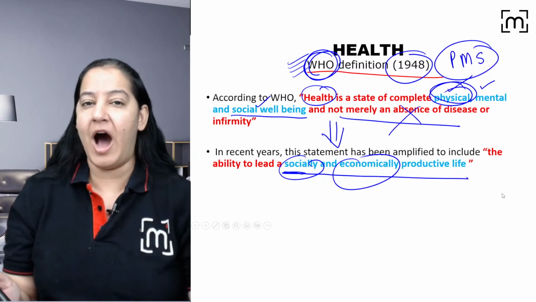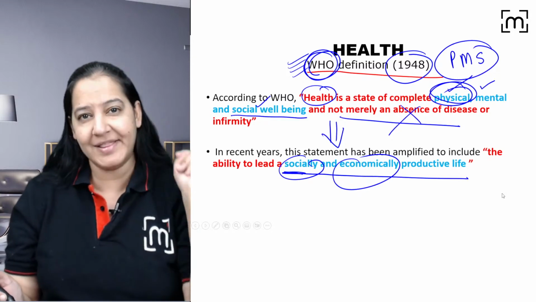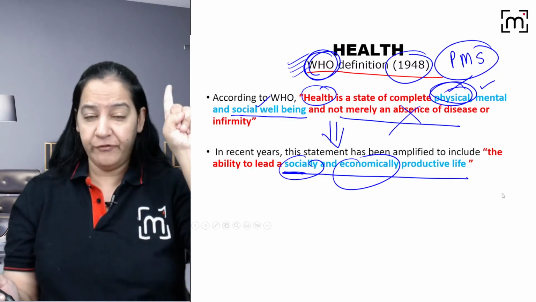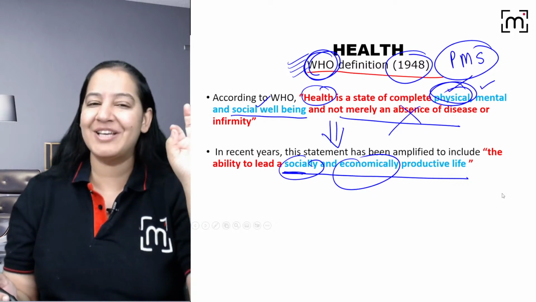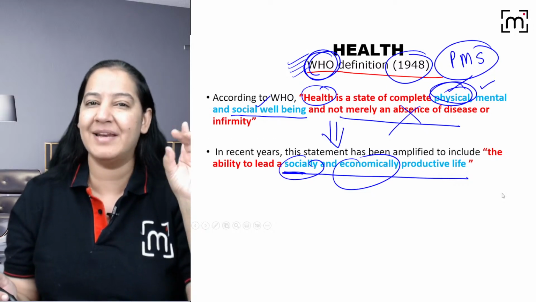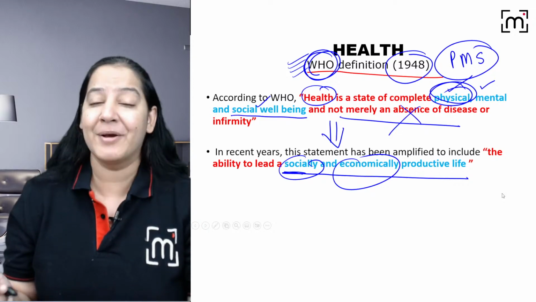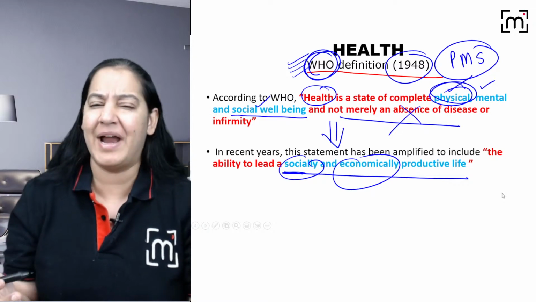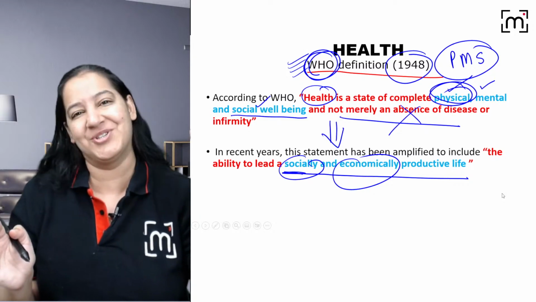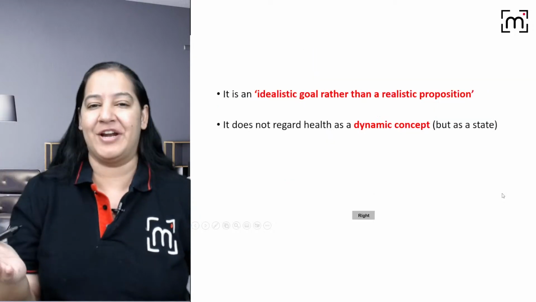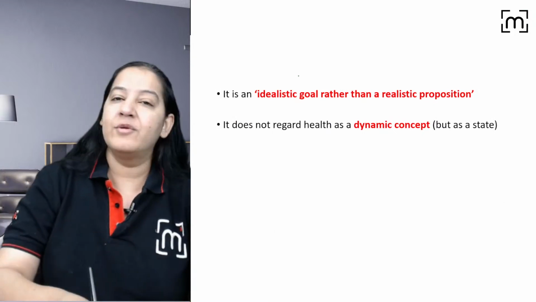Now ask yourself, do you fit this definition? Are you healthy? Are you physically, mentally, socially healthy? I guess most of the students are physically and socially healthy, but mentally they sometimes feel depressed because of the studies, the burden, and they feel frustrated. So you should be healthy always, physically, mentally, socially, to lead an economic and productive life. That is health.